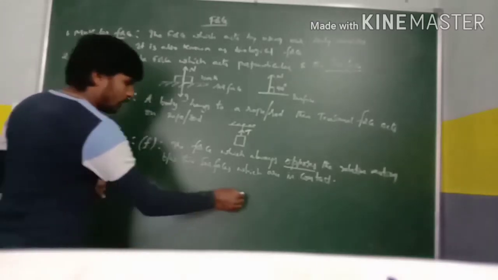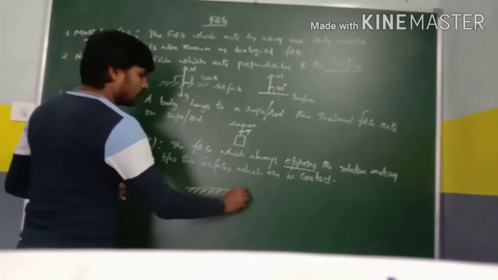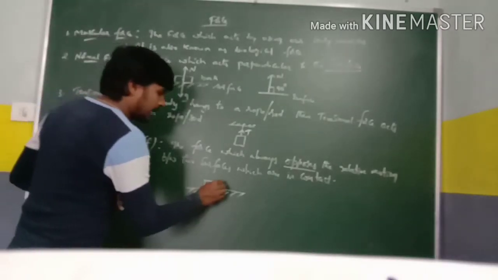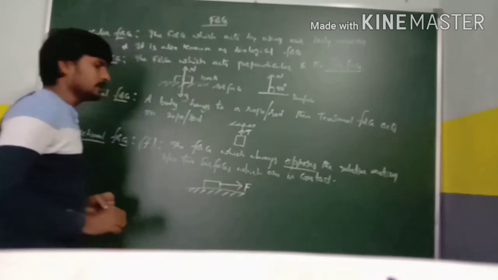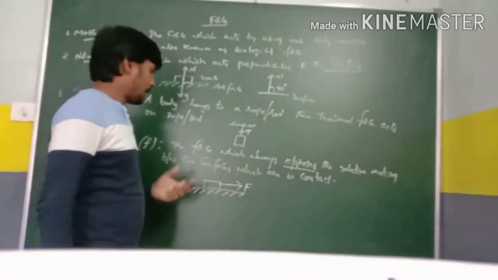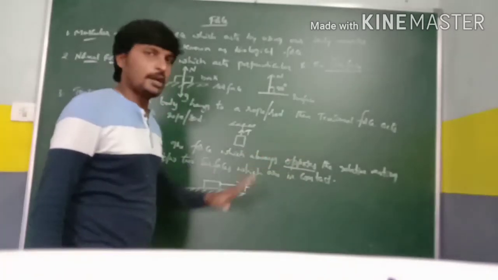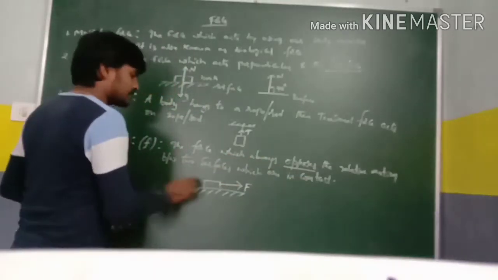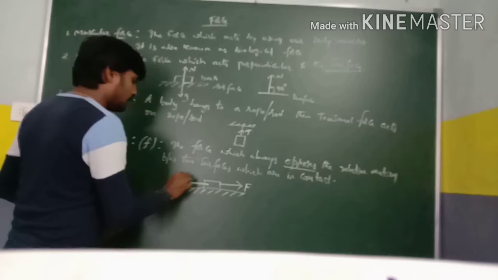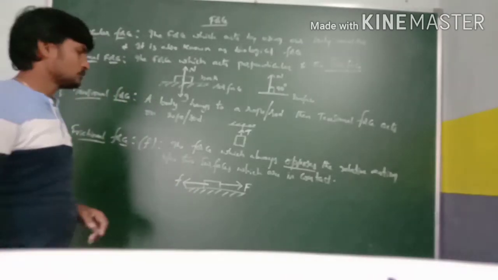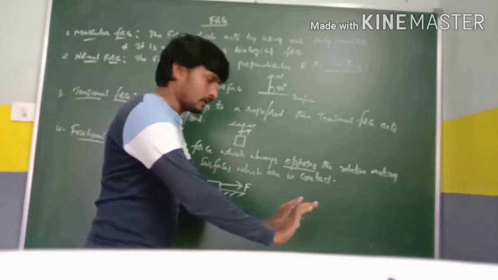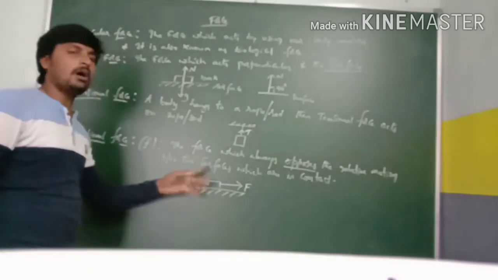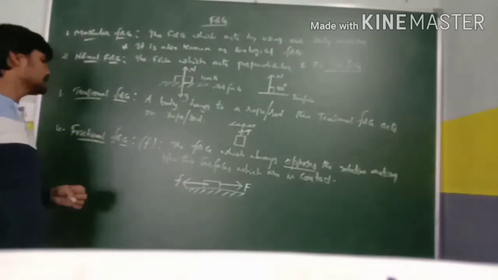Suppose on a surface I place an object and I am trying to push the object in this particular direction. By the definition, it opposes the relative motion. That means if the applied force is acting in a particular direction, then the friction force acts in the opposite direction to the applied force. So here in this direction I am pushing the object, so the friction force acts in the opposite direction, so that it opposes the relative motion of the object. In this way we can define these four terms.